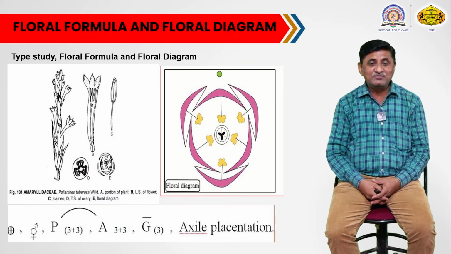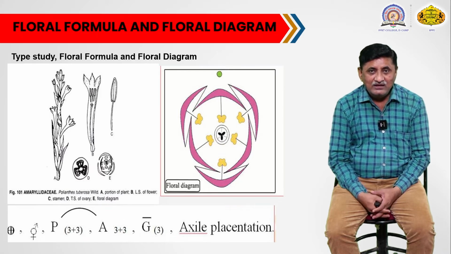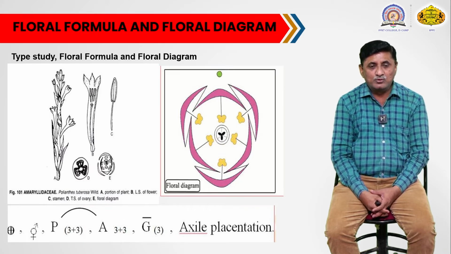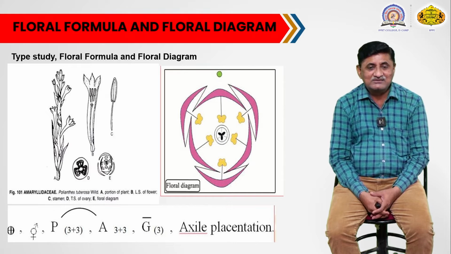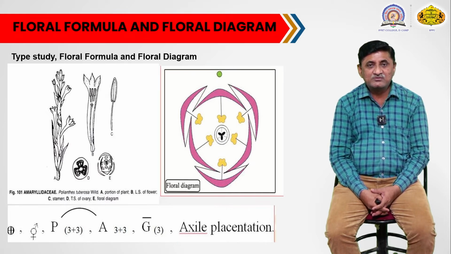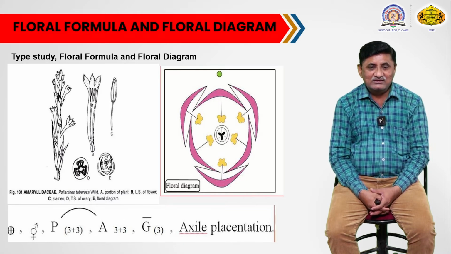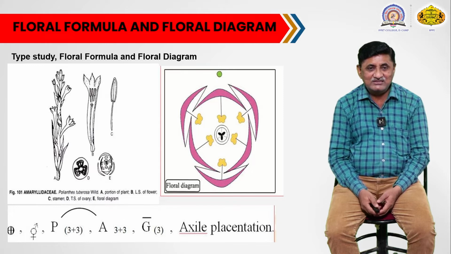There is an epitepalous condition, meaning the filaments of the stamens remain attached to the tepal lobes, and that is the epitepalous condition. The gynoecium is inferior, carpels are 3, they are syncarpous, and ovules are on axile placentation.